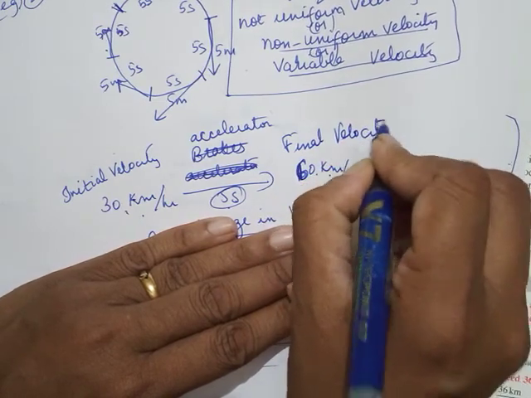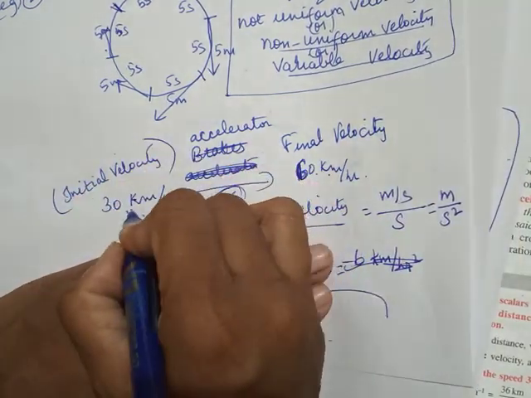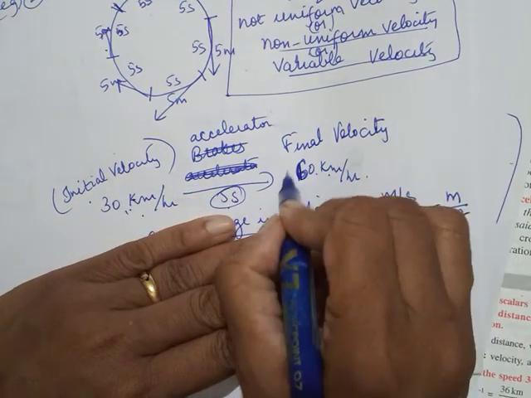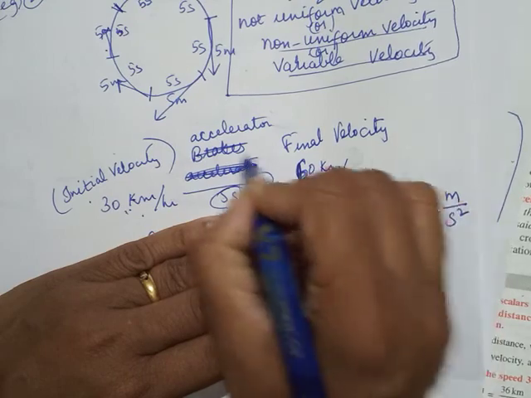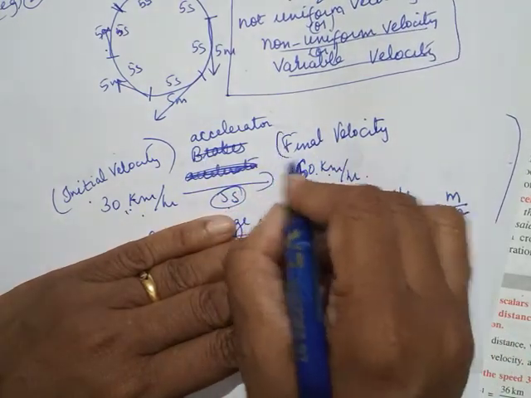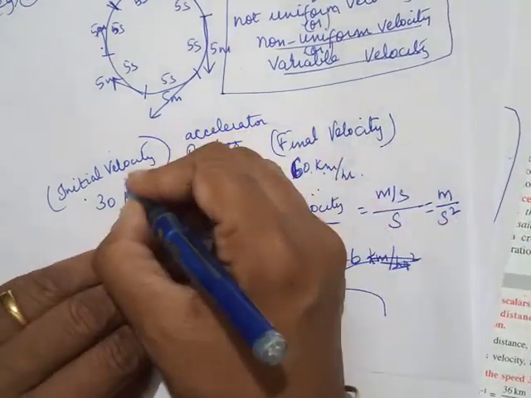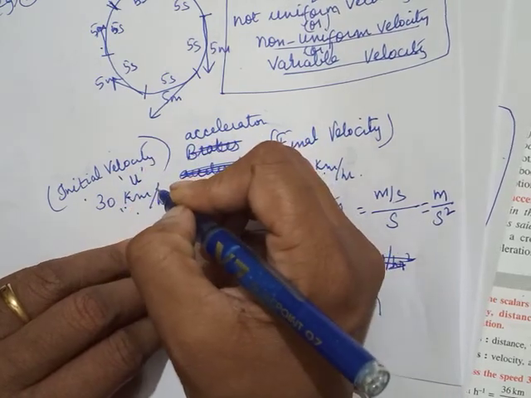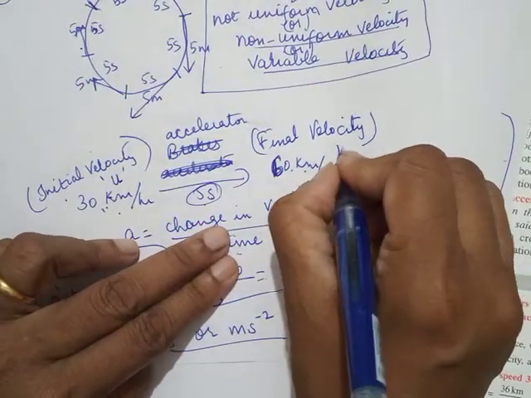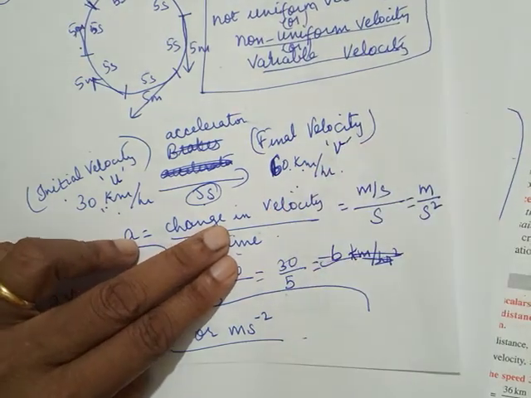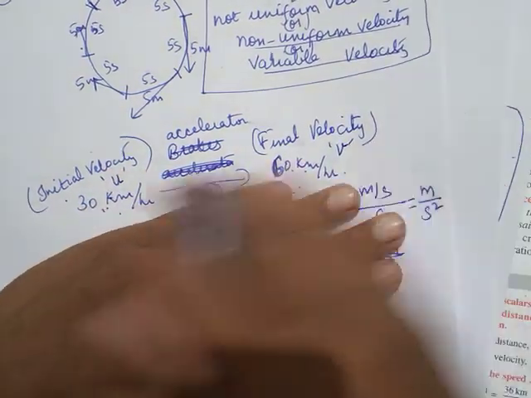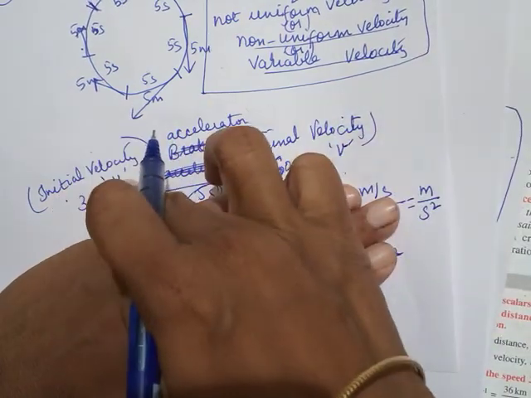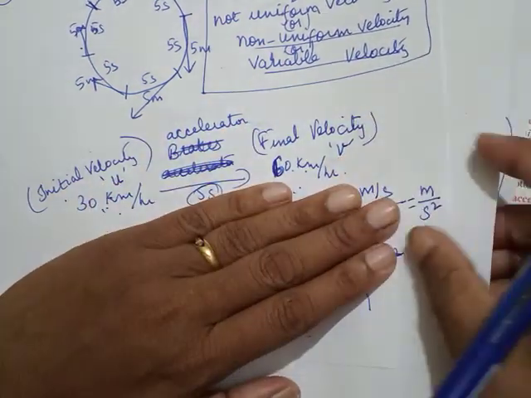Did you understand, children? The velocity with which it was moving initially is called initial velocity. The velocity to which it was increased after pressing the accelerator is called final velocity. Usually initial velocity is represented by small u, and final velocity by small v. This is the same in physics; even in 11th and 12th, you'll be using the same symbols.